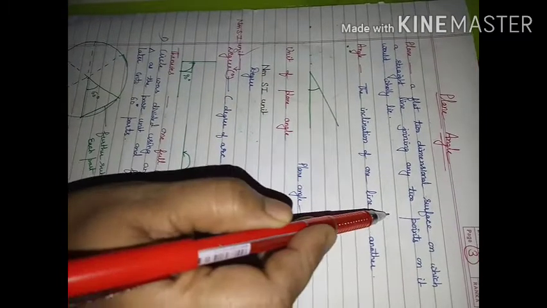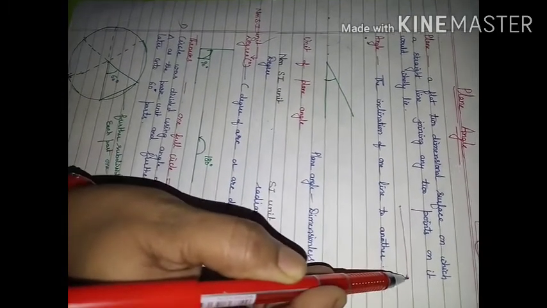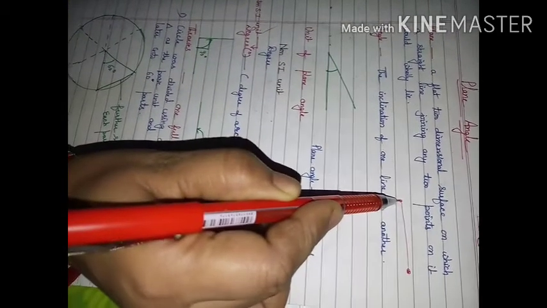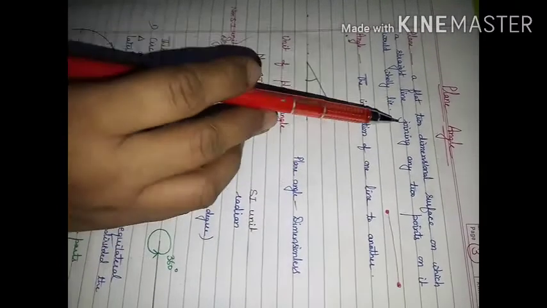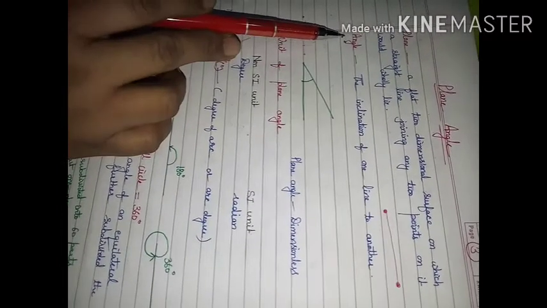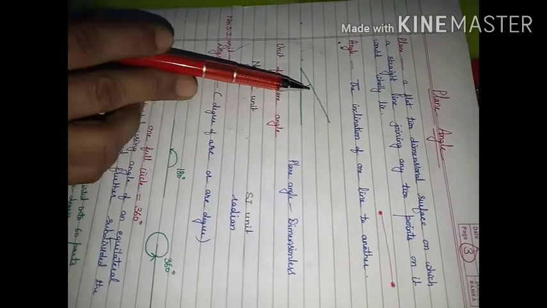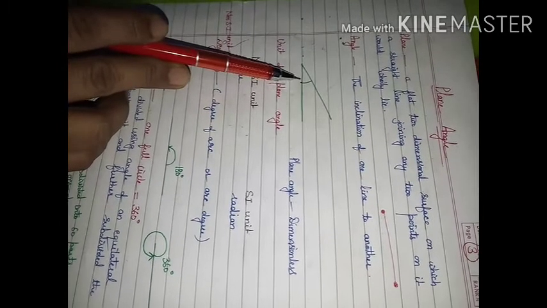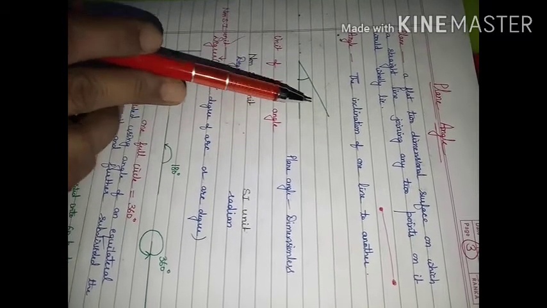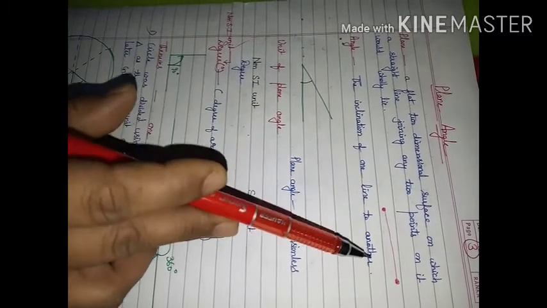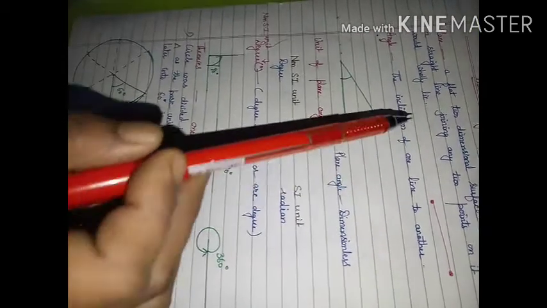If I consider any 2 points and join them, then the line joining these 2 points will lie on this plane only. This is the meaning of this term. And angle, you are already familiar with this term. What is the angle between these two lines? It means to which extent one line is inclined over the other. This inclination of one line to the other is known as angle. So we will consider plane angle.